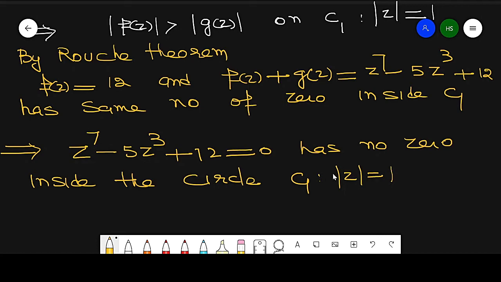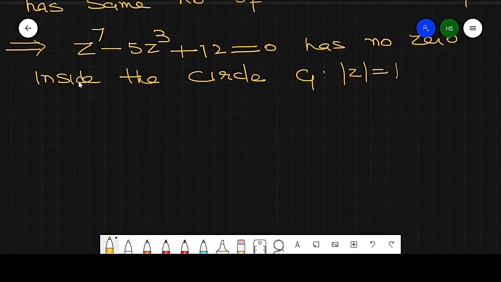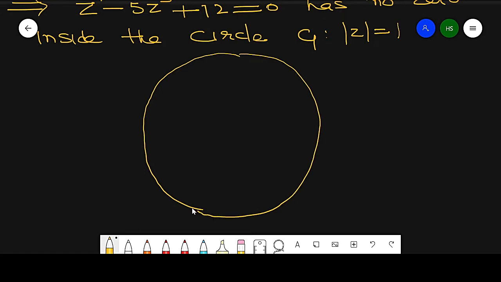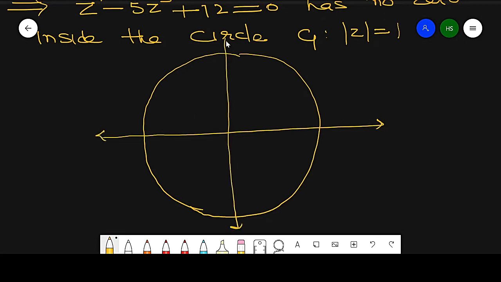It means the zeros lie between 1 and 2. So what do I get? We have two circles. This is a circle of radius 2, the C2 circle. And what is the C1 circle? It is a circle of radius 1.